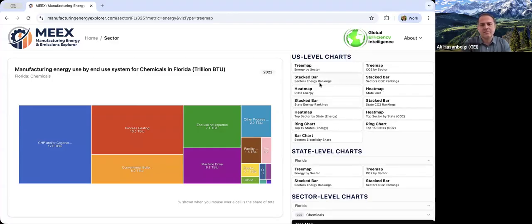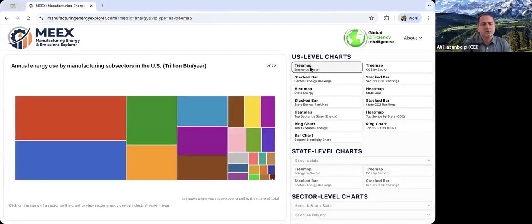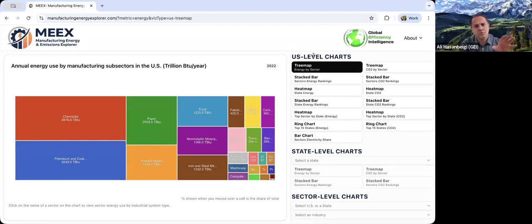Just quickly, a little more detail. So going back all the way to the top US level charts, let's click on the tree map. So the tool has certain functionality. I will tell you some of the useful ones. For example, once you're in the US level charts, anywhere in the tool you are, you can click on the charts, on the name or names of the sectors or a state, and it will move you one level deeper, open one level deeper charts.